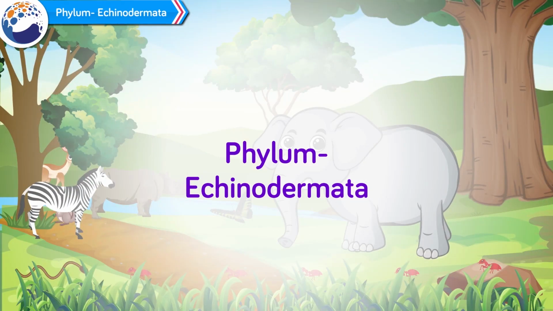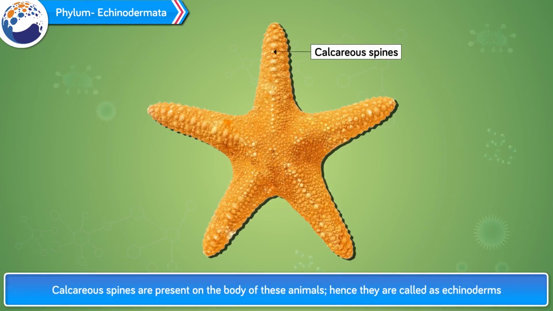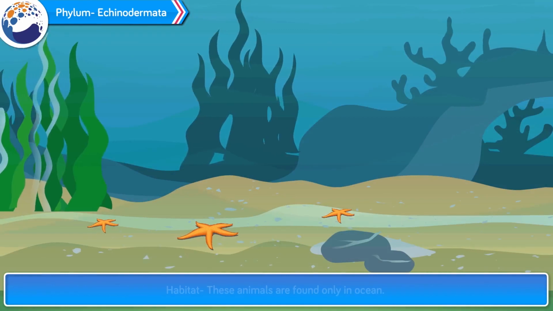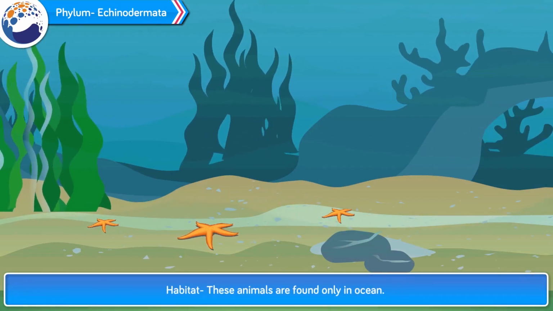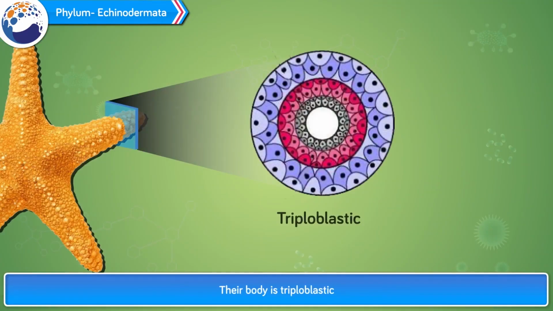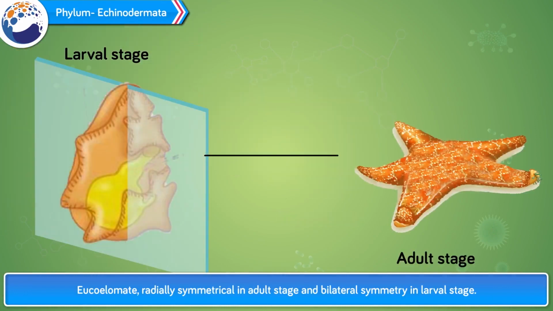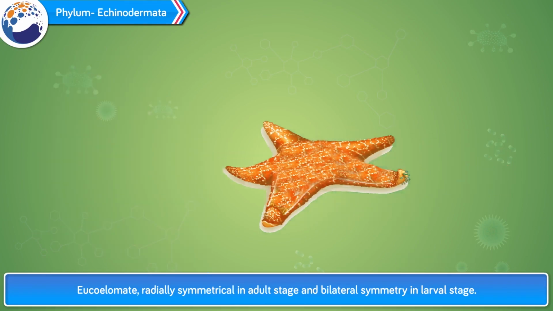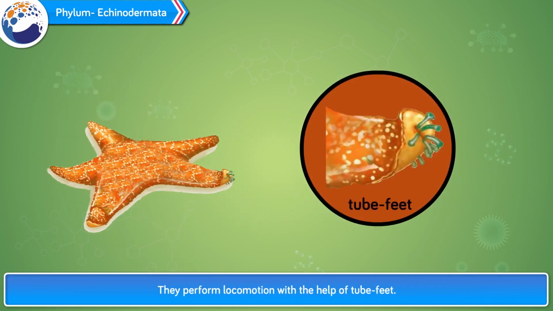Phylum Echinodermata. Calcareous spines are present on the body of these animals. Hence they are called echinoderms. Habitat: these animals are found only in the ocean. Their body is triploblastic, eucoelomate, radially symmetrical in adult stage and bilaterally symmetrical in larval stage. They perform locomotion with the help of tube feet. Tube feet are also useful for capturing prey.